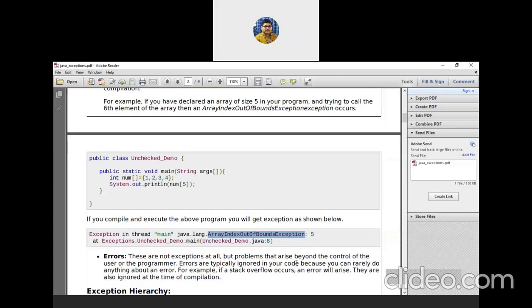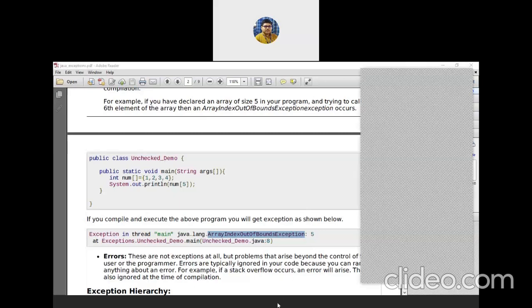So that's why errors are typically ignored in your code, because you can't really do anything about them. If a stack overflow occurs, there is nothing for a programmer to do to solve it. So it is not considered an exception at all. It is an error, and there is no solution at the programmer's end. Fine. So we are focusing on these two types of exception, checked and unchecked. Firstly, we will concentrate on the unchecked exception, which occurs at program execution time.